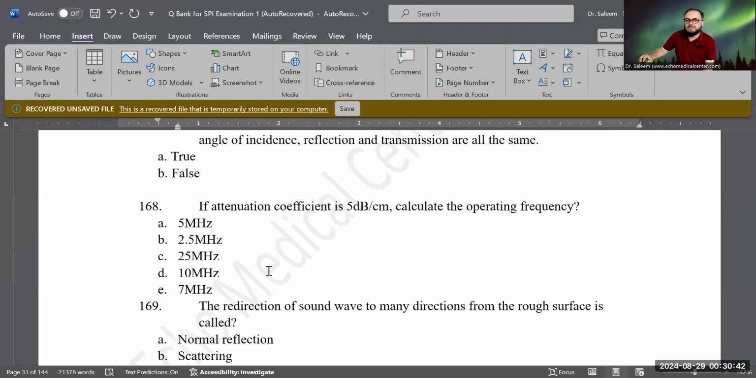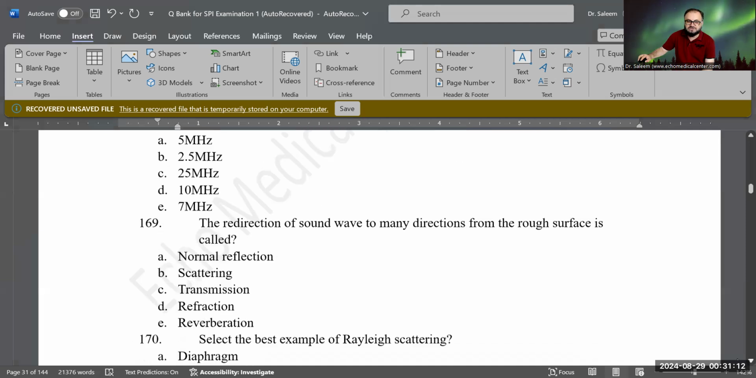Exactly correct. That will be 10 megahertz. Why? Because for attenuation coefficient, we have a formula that says attenuation coefficient is equal to operating frequency divided by 2. When we have half of the operating frequency, that is actually the attenuation coefficient. So here it's already given to you. To make it back to the frequency, you have to multiply with 2 to get the operating frequency. So 5 times 2 is 10 megahertz. So D is the correct answer.